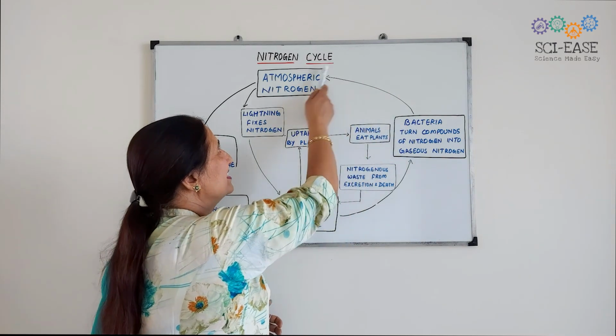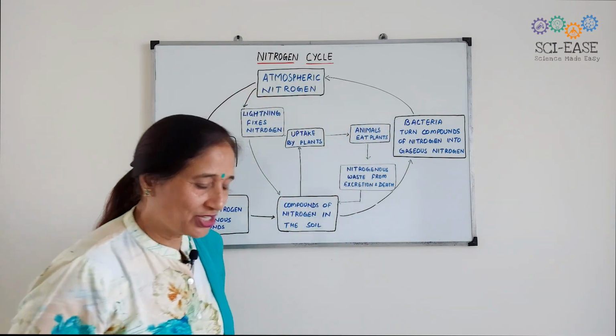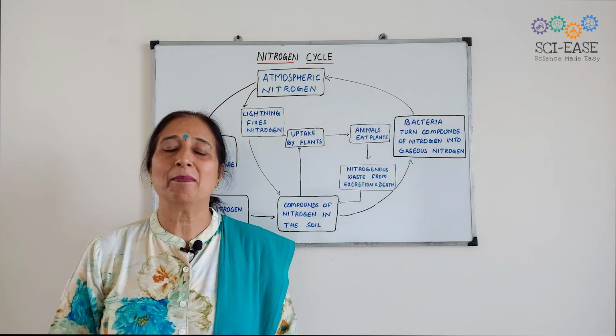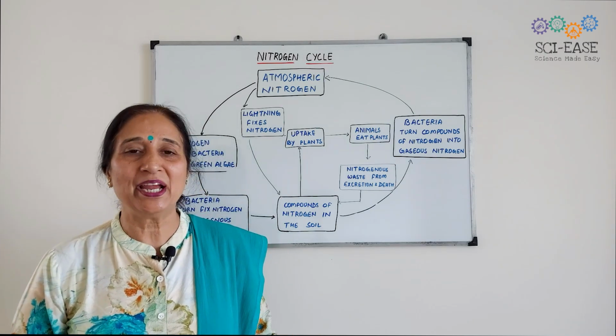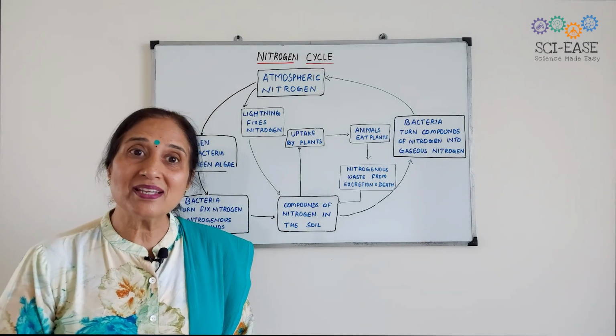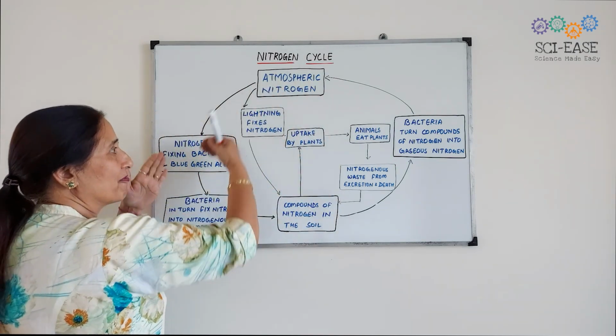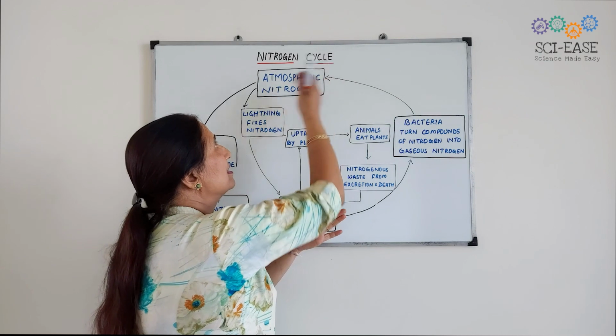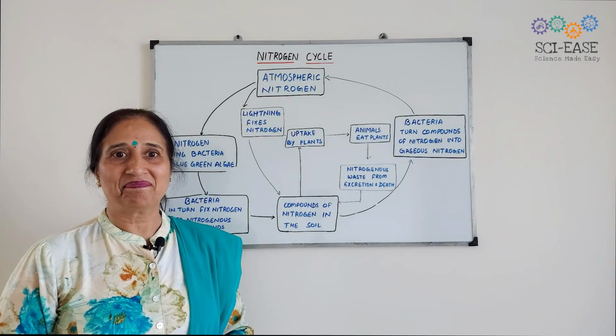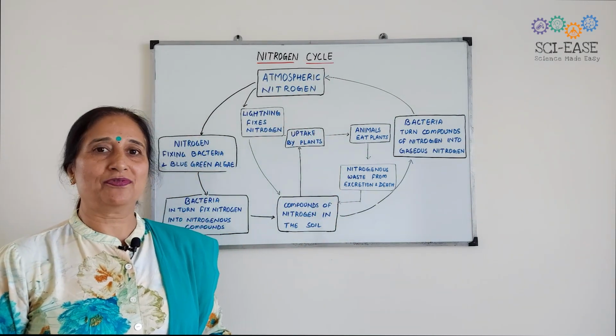As a result, the atmospheric nitrogen will again become approximately 78%. So this is the nitrogen cycle, how nitrogen is fixed and how it returns to the atmosphere.